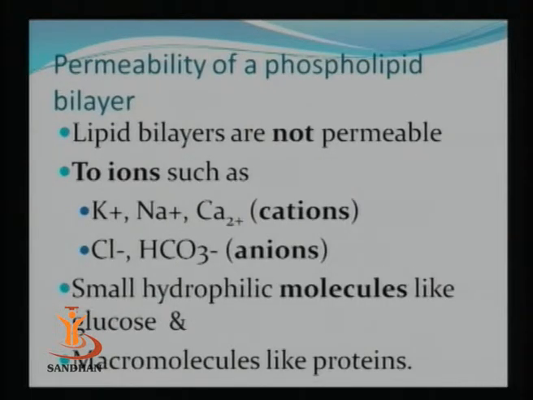The cell membrane is not permeable to certain types of molecules, right? For example, the cell membrane is not permeable to ions such as K+, Na+, and Ca2+. Other than that, it is non-permeable to anions like chloride and bicarbonate. The cell membrane is also not permeable to hydrophilic molecules like glucose and macromolecules like protein.